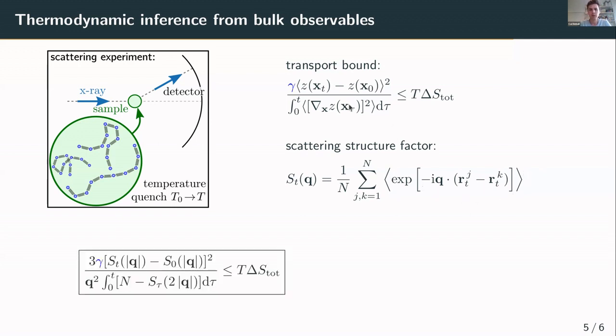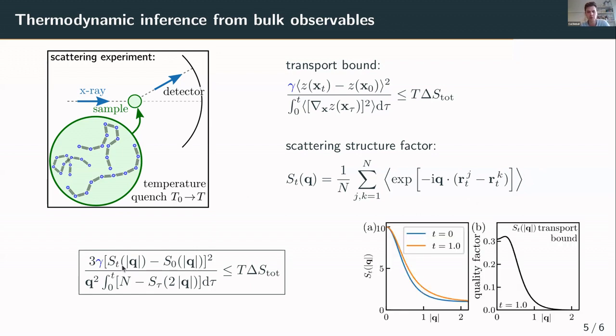And since we only have mean values in this transport bound, we can put in this specific observable into the transport bound. We can do some modifications for the denominator, and we can derive this bound, which only requires measuring the friction constant or diffusion constant equivalently. And then we see from the change in the structure factor, so in the scattering observable, we can get a bound for the entropy production.